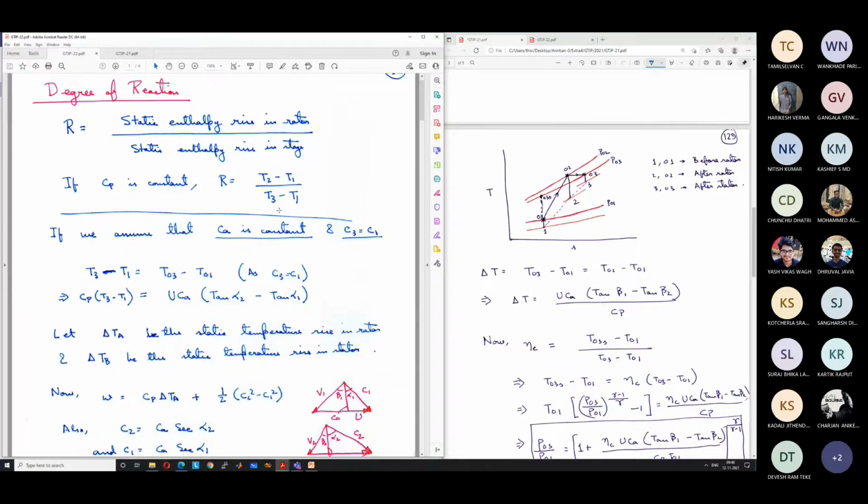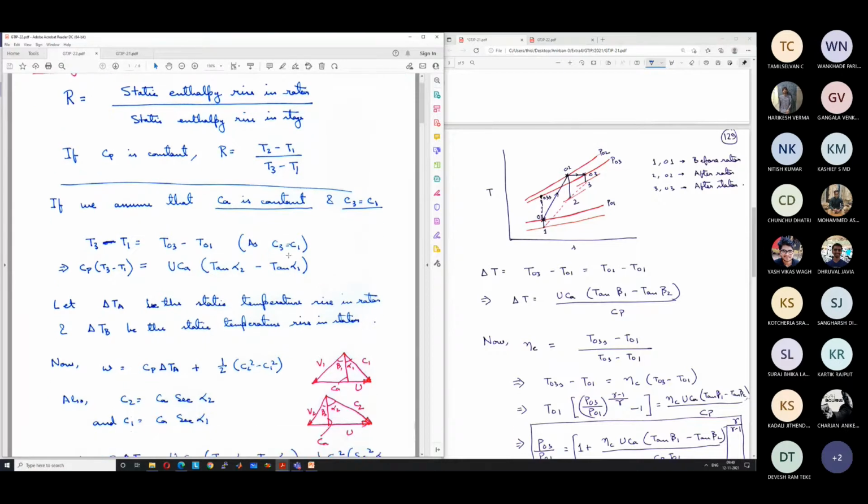So if we assume that Ca is constant and C3 equal to C1, these are assumptions which we have already taken previously during calculation of the work, we can write, so basically what is T03? T03 is equal to T3 plus C3 square by 2 Cp. Okay. So if C3 equal to C1, we can write T03 is equal to T3 plus C1 square by 2 Cp. Similarly, T01 is equal to T1 plus C1 square by 2 Cp.